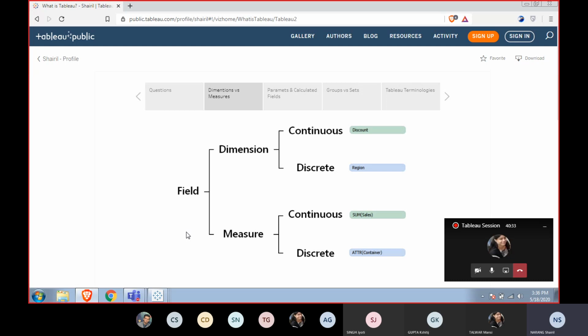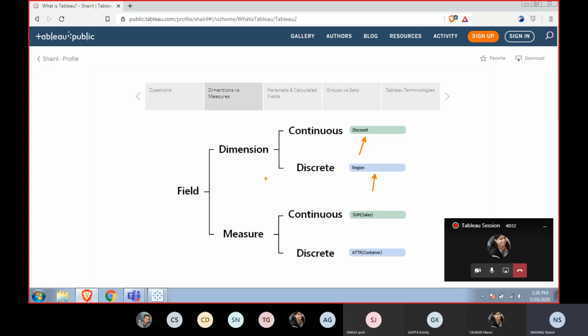But before that, we have to be able to recognize what is continuous and what is discrete on the screen. The continuous part is green in color, and the discrete part is blue in color, in either measures or dimensions.